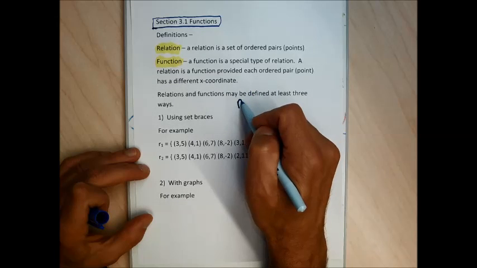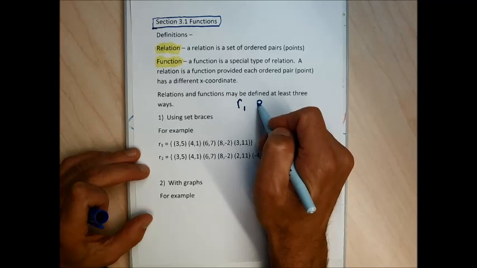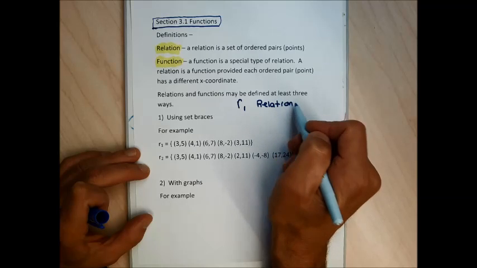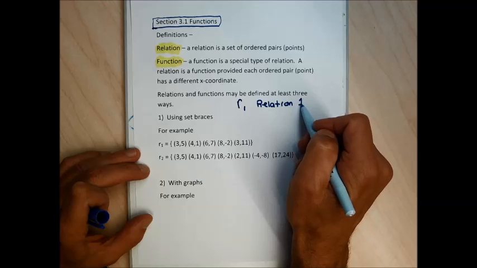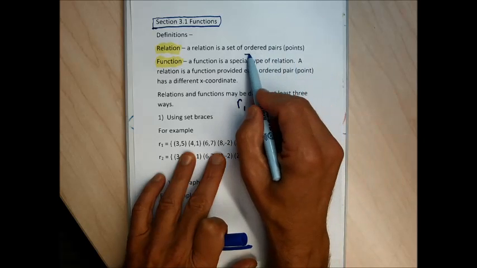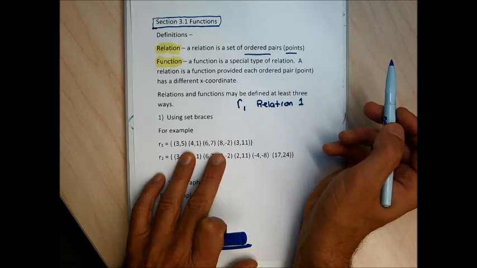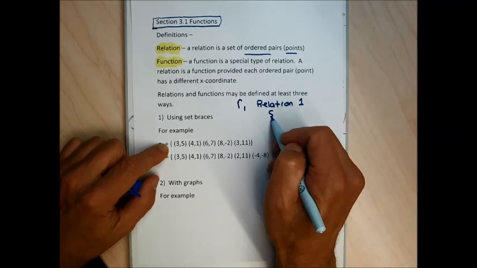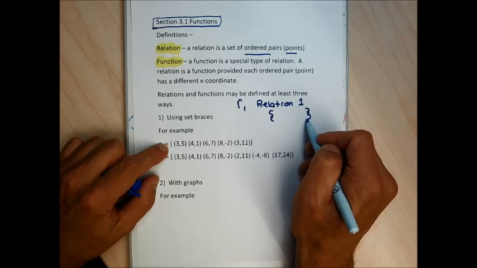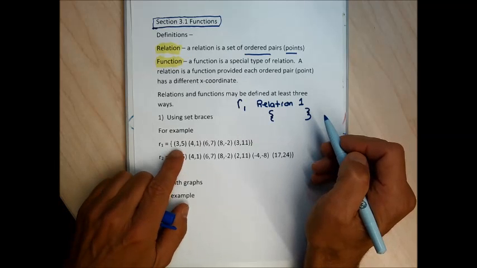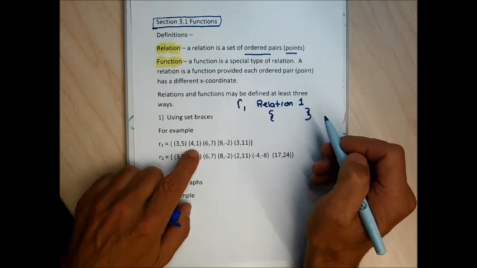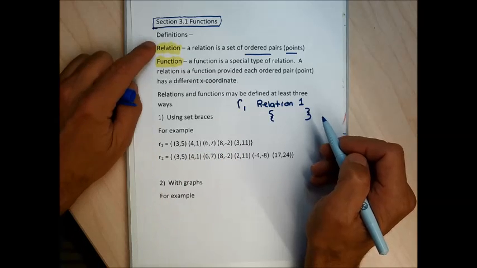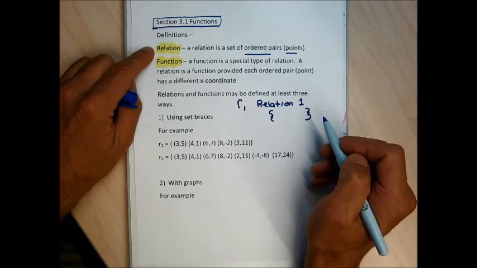R sub 1 means relation 1. And relation 1 is defined using set braces. Inside the set braces are ordered pairs or points. Relations are sets of ordered pairs. This is a set of ordered pairs. These are set braces, so what's inside it is going to be the set that defines that relation. This relation has the points (3, 5), (4, 1), (6, 7), (8, 3), and (3, 11). This is absolutely a relation because to be a relation, you're just a set of ordered pairs or points.